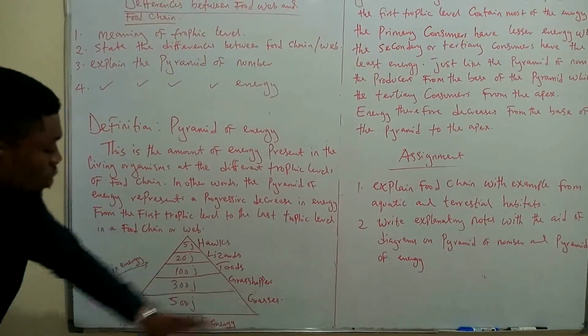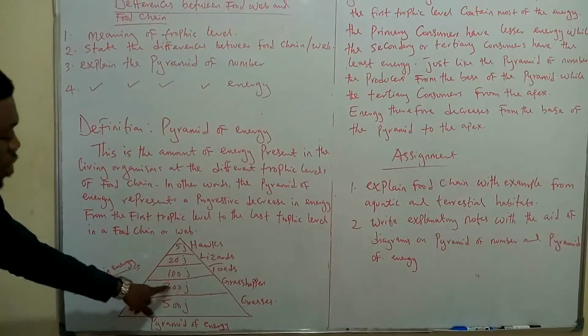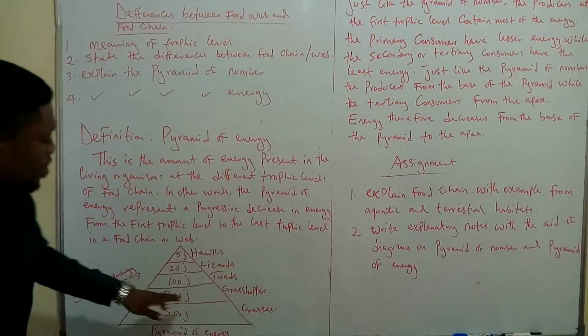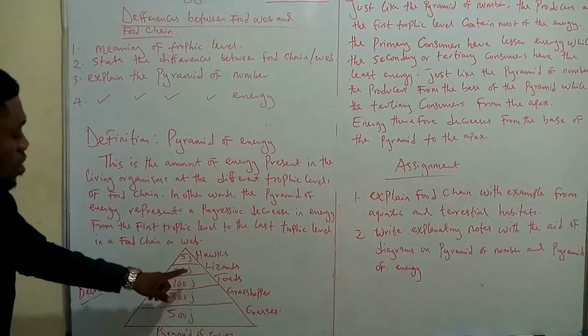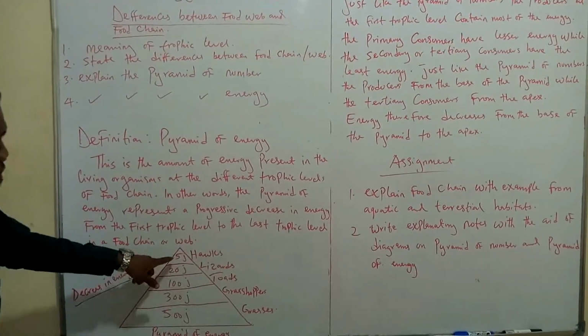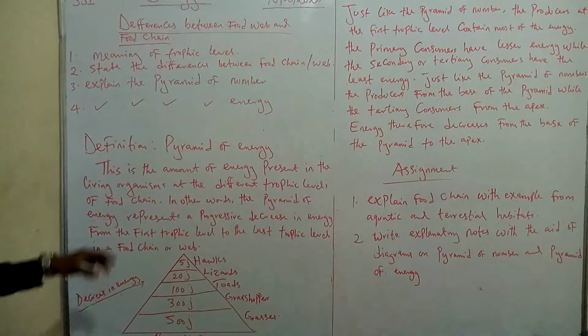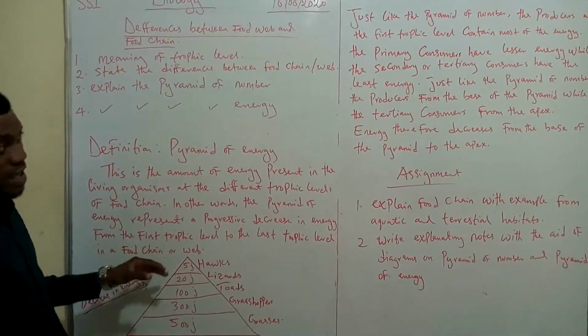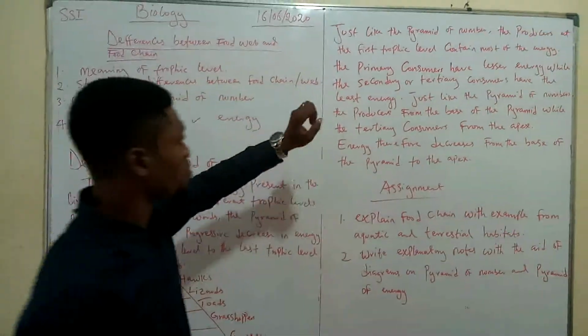So now, we have grasses here having the energy of 500 joules. We have grasshoppers here having the energy of 300 joules. Toads having the energy of 100 joules. Lizards having the energy of 20 joules, and hawk having the energy of 5 joules. Before I come back to this to explain to your understanding, we have to consider this first.